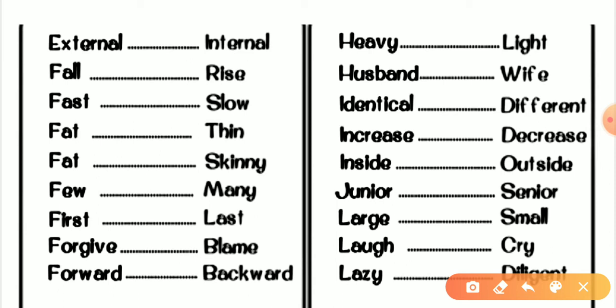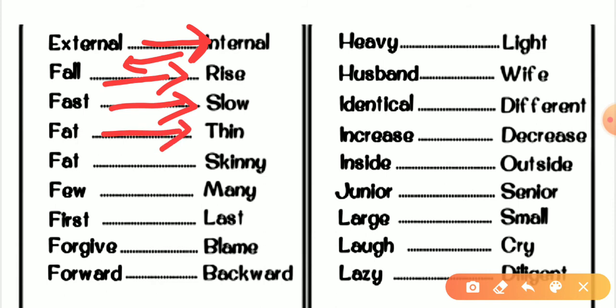Going for the next one, external, internal. In college or school we get external marks and internal marks. After that, the word is fall, rise. After that, the next word is fast. So the antonym would be slow. Next word is fat. So the antonym would be thin. The next word is fat. The antonym would be skinny. So these both words are also the same.